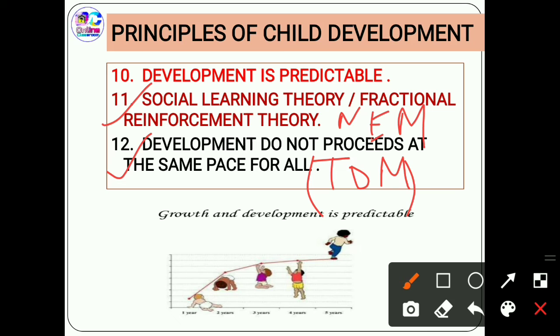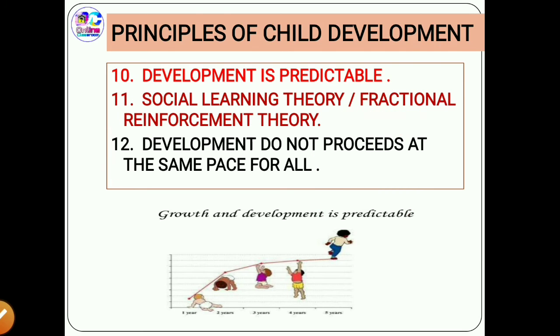For example, children learn to walk around the same age, but some may learn faster compared to their peers, while some may learn later. So total development does not proceed at the same pace. It develops according to the maturity and according to the understanding of the memory level of what the child inherits.